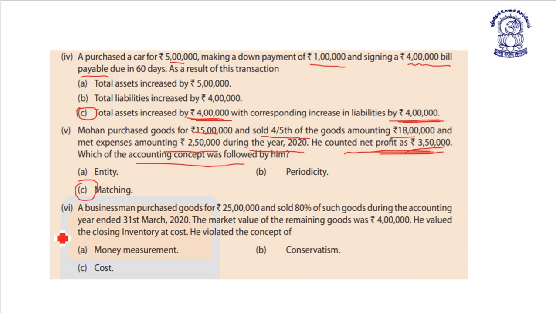Next, a businessman purchased goods for rupees 25 lakhs and sold 80% of goods during the accounting year ended 31st March 2020. Market value of the remaining goods, that is goods lying in the stock, was rupees 4 lakhs. He valued the closing inventory at cost. Which concept did he violate: money measurement concept, conservatism concept, or cost concept?